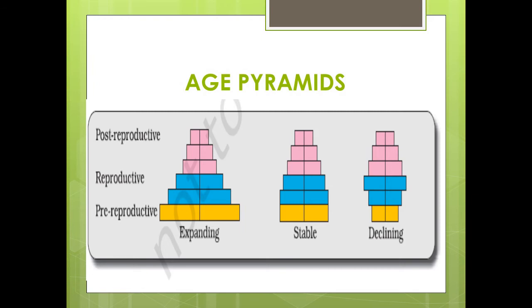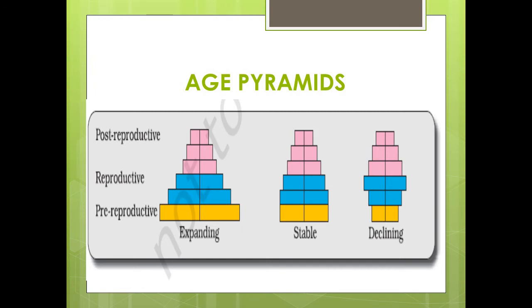Their small number indicates a growing population. Large number indicates stable or declining population. Now let us look at the age pyramid here. An age pyramid is a graphical representation of proportion of various age groups of population with pre-reproductive at the base, reproductive in the middle, and post-reproductive at the top.